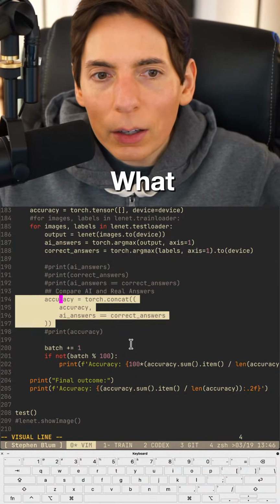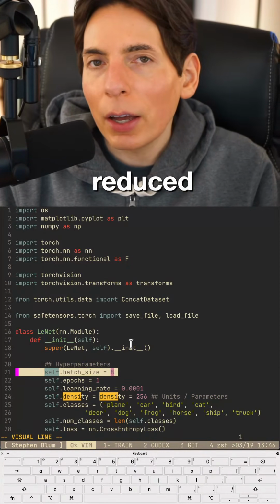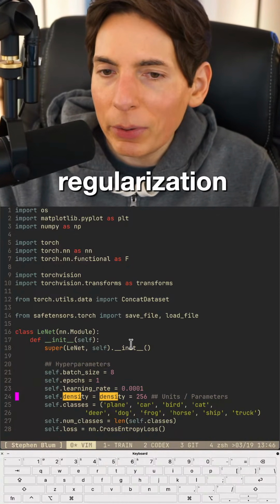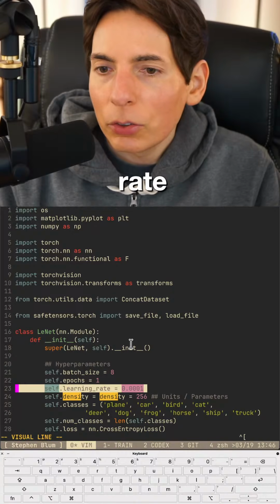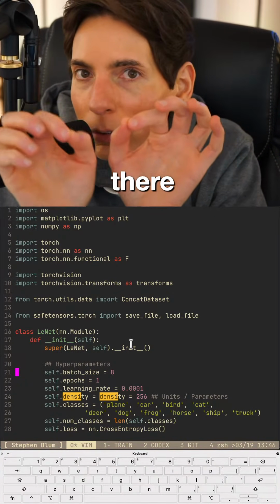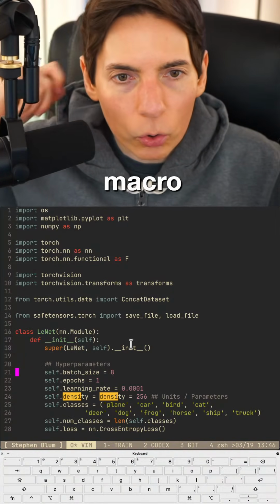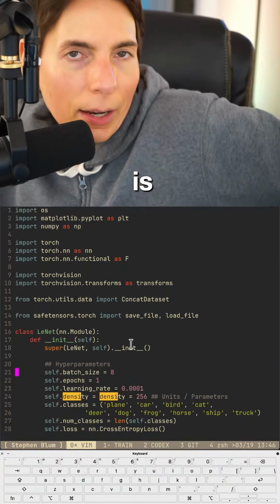What did we tweak? Okay, so here, check this out. We reduced the batch size, so we have lower regularization, and we reduced the learning rate. So that way we're doing little smidgens of tuning there, right? PyTorch has a macro called macro F1 score, as far as you know. That is exactly what we are looking for.